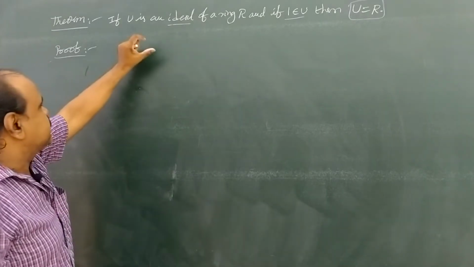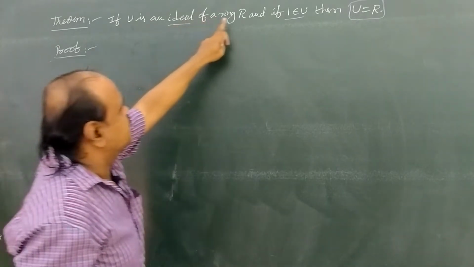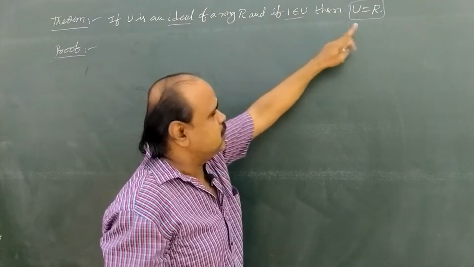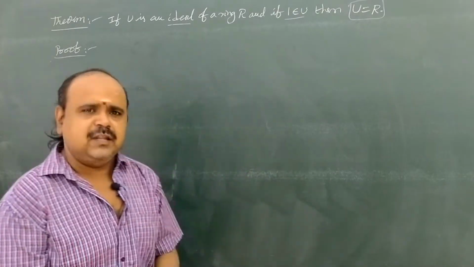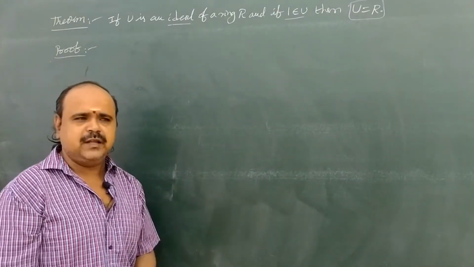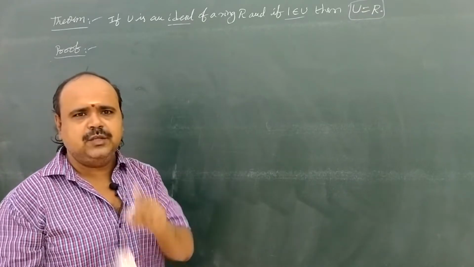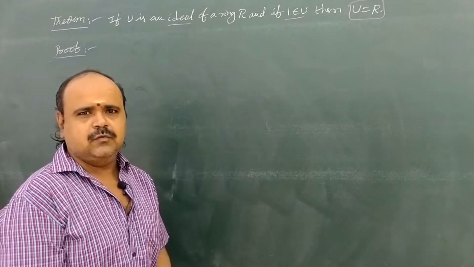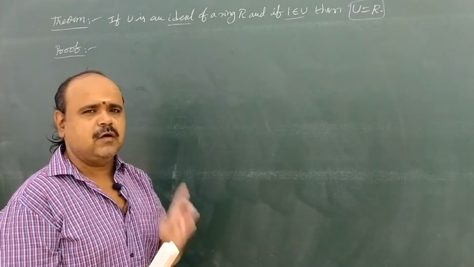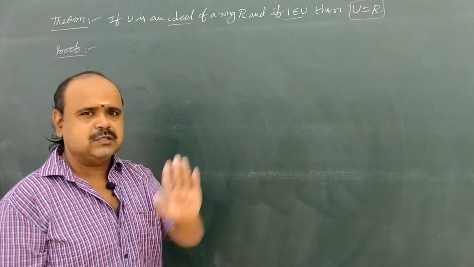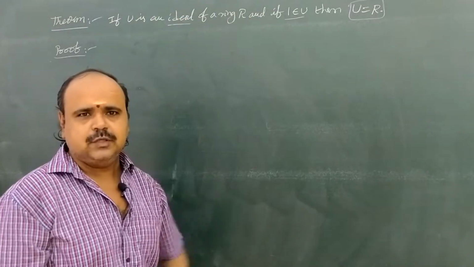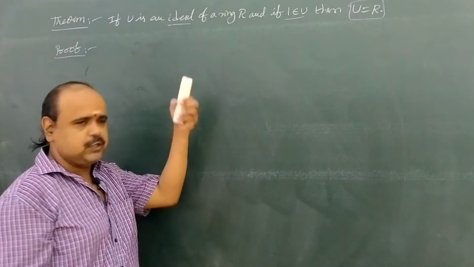Next, come to our main statement. If U is an ideal of a ring capital R, and if 1 belongs to U, then U equals R. If any ideal contains 1, then directly U equals capital R. What do we have to prove now? If an ideal contains 1, then that U becomes directly equal to the ring. U equal to capital R, that is what we are going to prove.